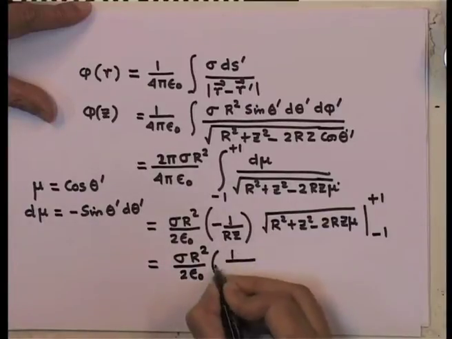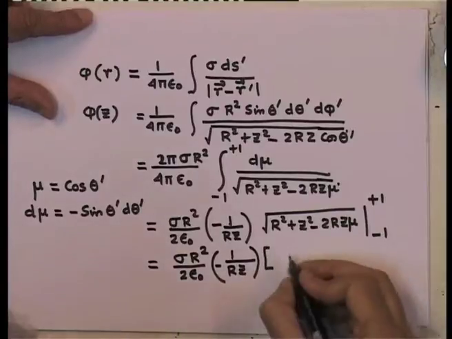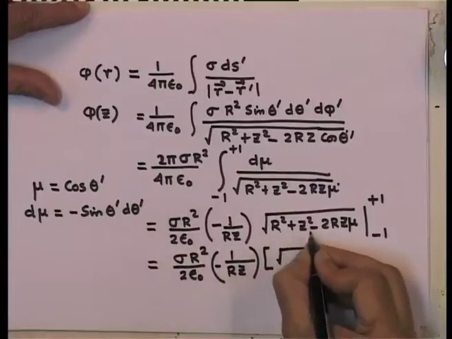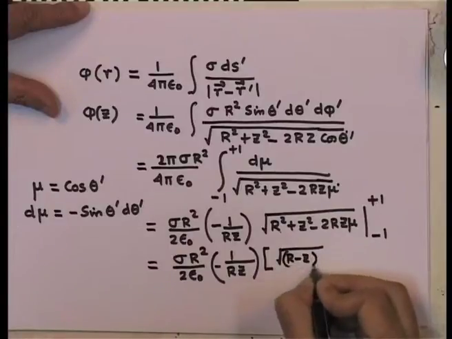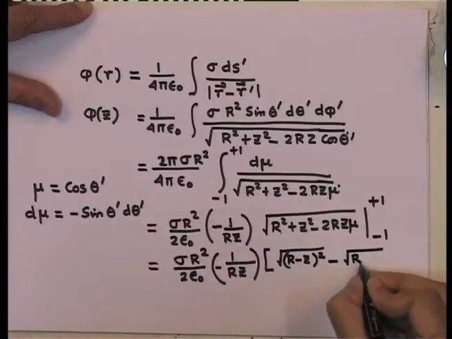1 over r z into the square root of r square plus z square minus 2 r z, which is r minus z whole square, minus the square root of r plus z whole square.